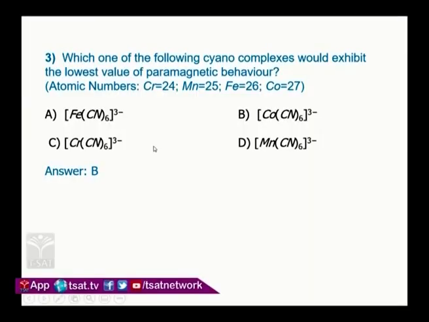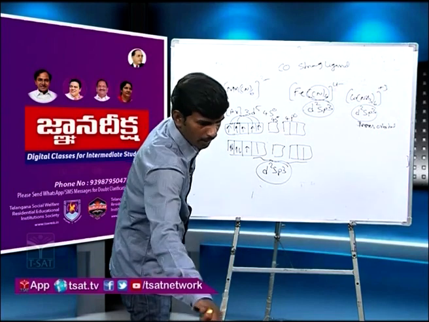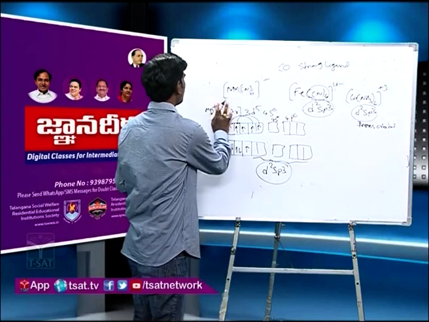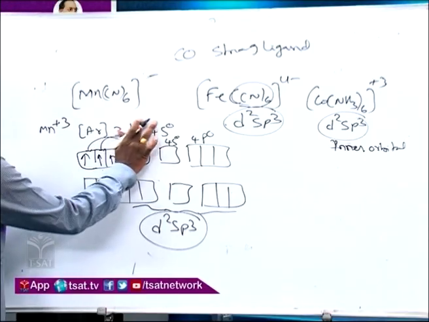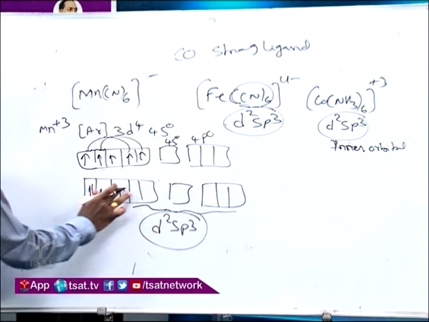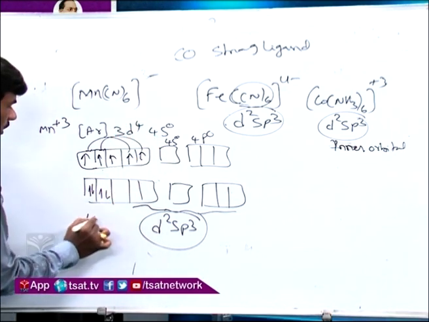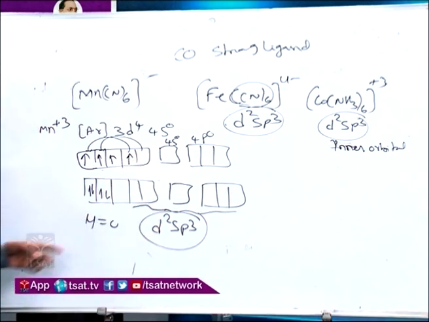Next, which one of the following cyano complexes would exhibit the lowest value of magnetic moment? Now you see here, hexacyanomanganate ion, just now we have seen hexacyanomanganate, now it is -3. What is the magnetic moment here? Mn plus 3 means 3d4. So 3d4 means here the magnetic moment will be 0. Magnetic moment will be 0 for that hexacyanomanganate ion.